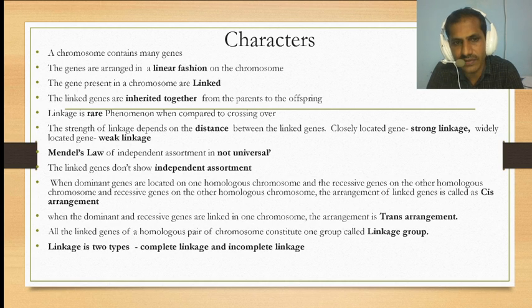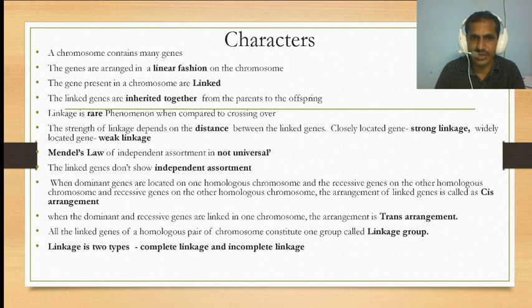There are two types of linkage: one is complete linkage, and another is incomplete linkage. Previously I said that the tendency of genes to remain together in the original combination for a number of generations is called linkage. The theory was discovered by Thomas Hunt Morgan in Drosophila melanogaster, right? So they are linked together.